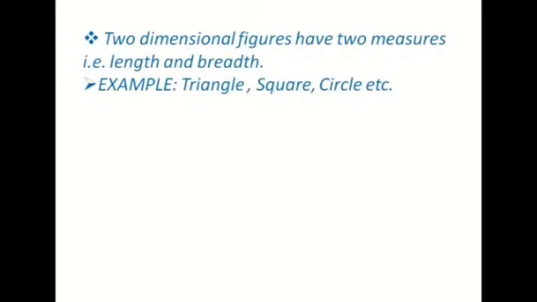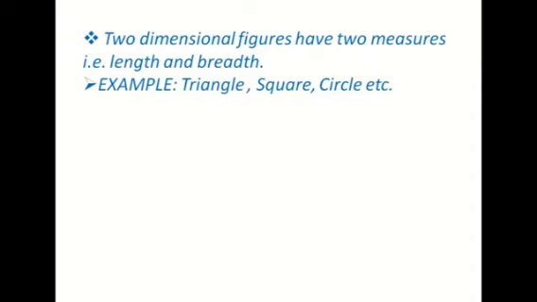As we have started with three-dimensional shapes, can you tell me what are two-dimensional figures? Two-dimensional figures have two measures, that is length and breadth. What are the examples? Square, rectangle, triangle, circle, all these are two-dimensional figures. Now can you tell me how many dimensions there will be for a three-dimensional figure?